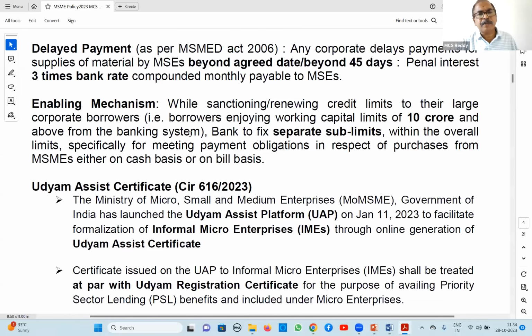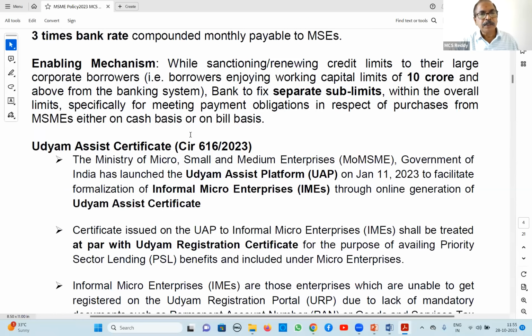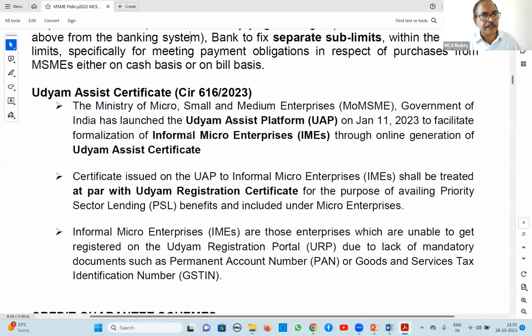And the enabling mechanism, I discussed in the previous class yesterday. While discussing the MSME Act, this point was also mentioned. Enabling mechanism: whenever we are sanctioning working capital limits of 10 crores and above to our borrowers, there you fix a sublimit towards repayment to small SMEs. If the borrower says, sir, I am not taking any supplies from small units, then you ensure that and then permit. This is the guideline for 10 crores and above. This is the latest one, important for the current exam.